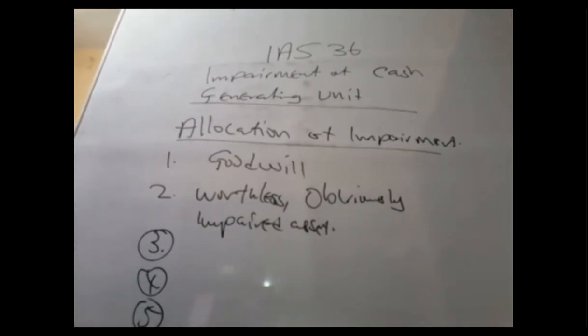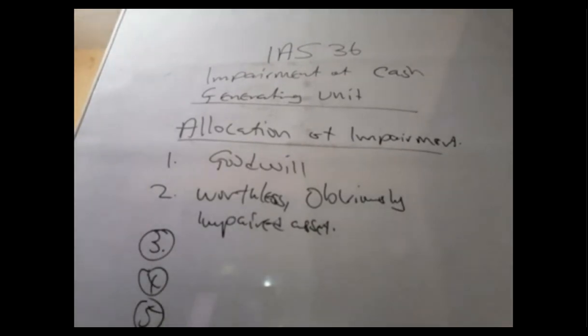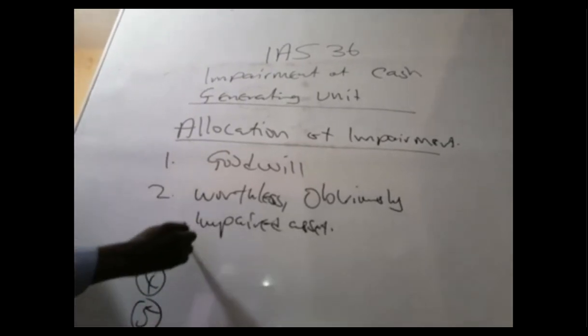Great. So what happens is this. First, move it to goodwill. Second, worthless, obviously impaired assets. The next one, move to intangible assets without an active market, or intangible assets that do not have a recoverable amount, without a selling price.